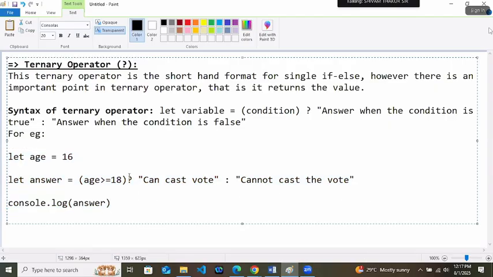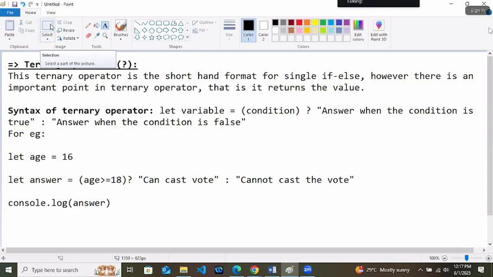So here, question mark. Then if this condition is true, the first value will go inside the answer variable. If the condition is false, then the second value will go inside the answer. Got it? Very good.